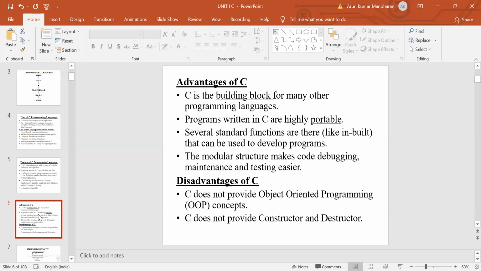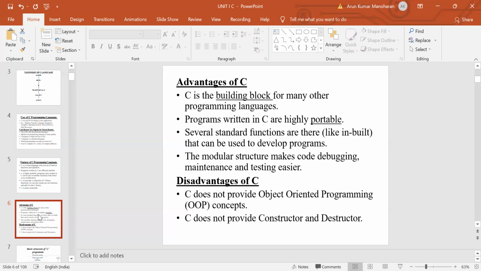C is a structure-oriented programming language, whereas C++ and Java are object-oriented programming languages. There are several OOPS concepts, such as object, classes, data abstraction, encapsulation, inheritance, polymorphism, message passing, and dynamic binding. But the C language does not provide these OOPS concepts.